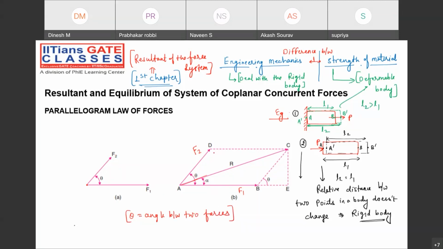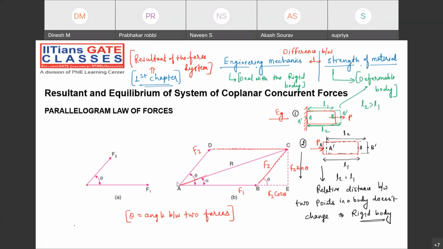Now I'm going to make the parallelogram by drawing this line and then this one. This is F2. What about this one? Can I write F2 cos theta? And can I say this will be F2 sin theta? All of you, please check it out.